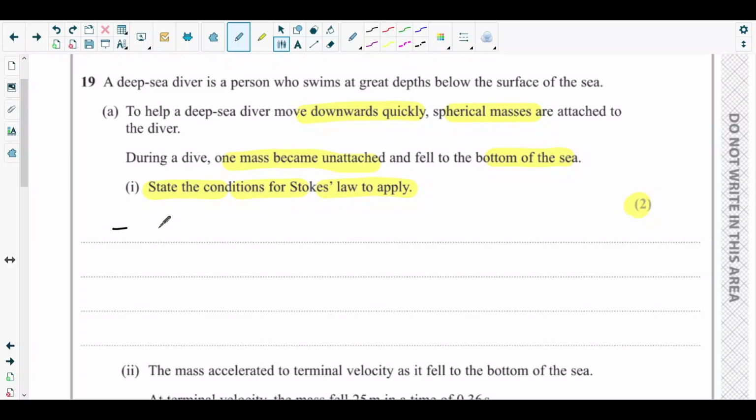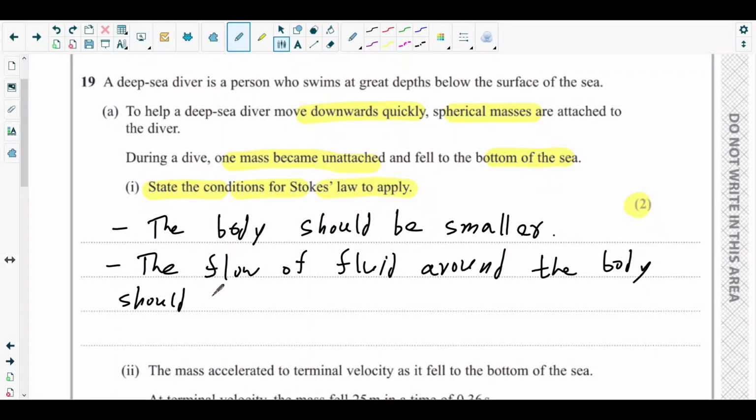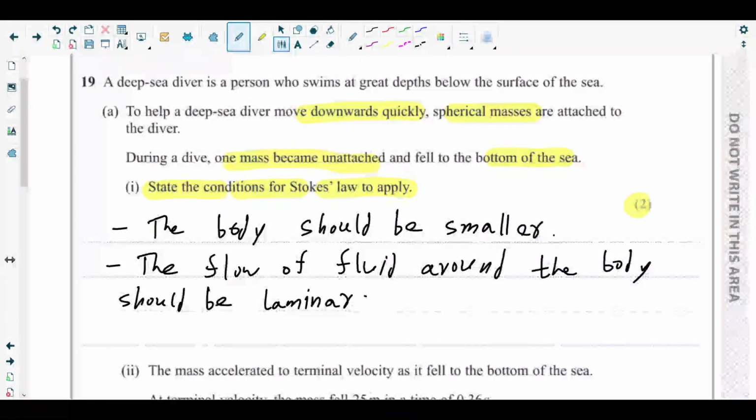So we can say the object, the body, should be smaller, or should have a smaller radius. Second one, we can say the flow of fluid around the body should be laminar. That's enough. Fine. Okay.